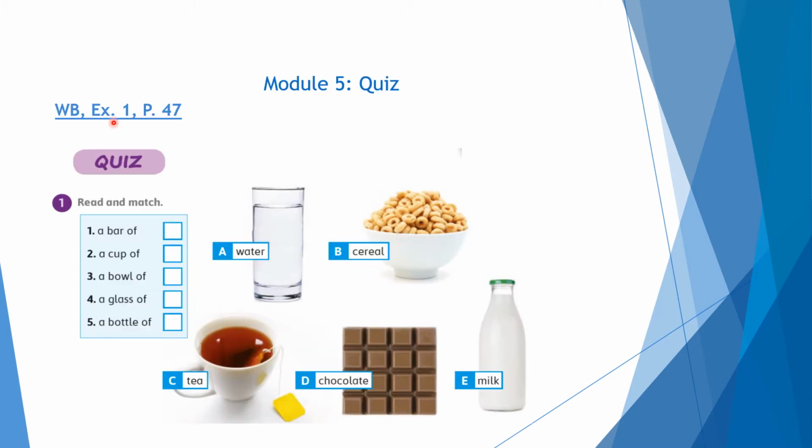Workbook exercise 1, page 47. Read and match. Number 1, a bar of chocolate, D. Now I'll give you half a minute to do the rest. Yes. 2, a cup of, C, tea. 3, a bowl of, B, cereal. 4, a glass of, A, water. 5, a bottle of, E, milk.